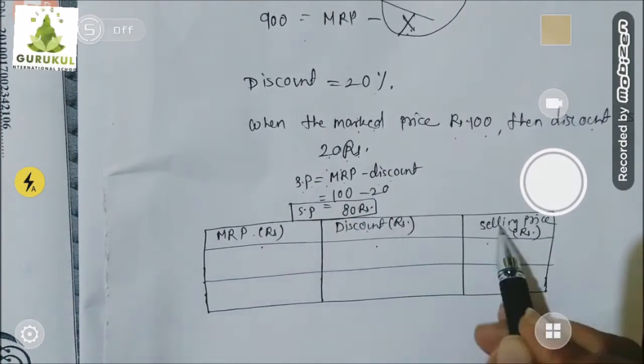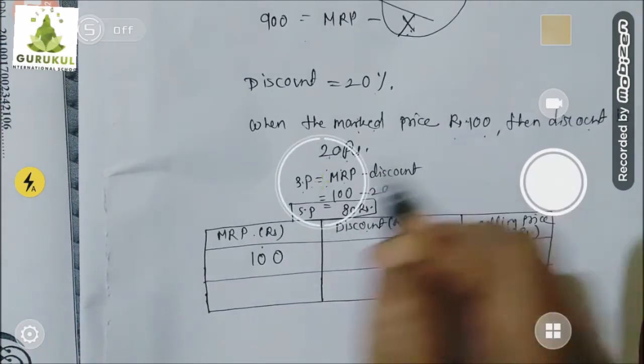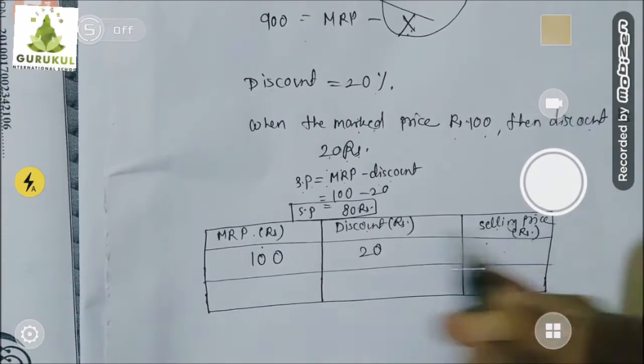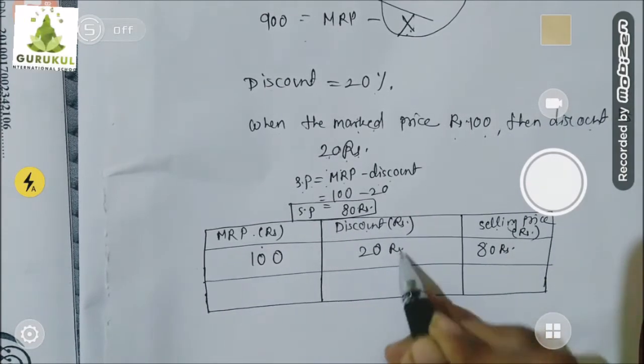Okay, let's write down this information in this table. Mark price, discount and selling price. See, when mark price is 100, discount was 20 rupees and selling price that time 80 rupees. Understood? These all are rupees.